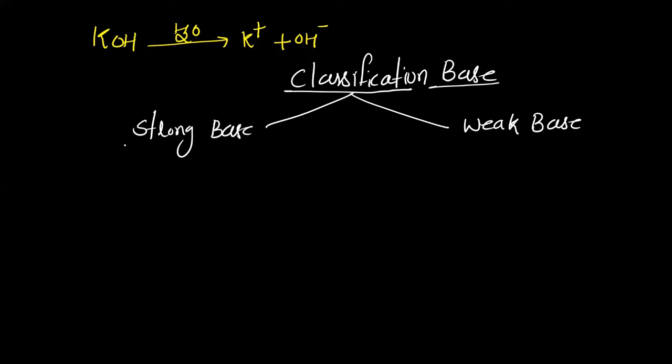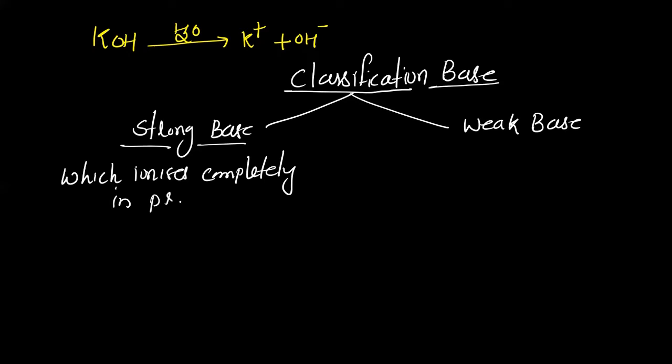What is a strong base? One which ionizes completely in presence of water. What is the meaning of ionize? It will split into ions. It will produce ions when we dissolve in water, and complete ionization will take place.